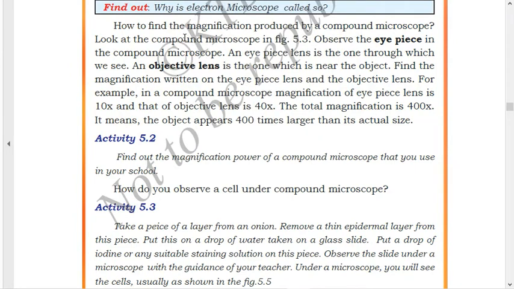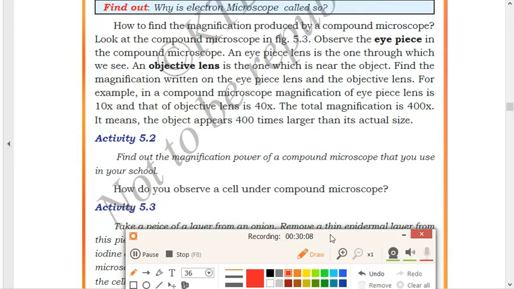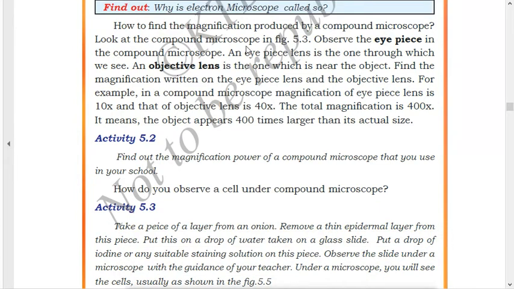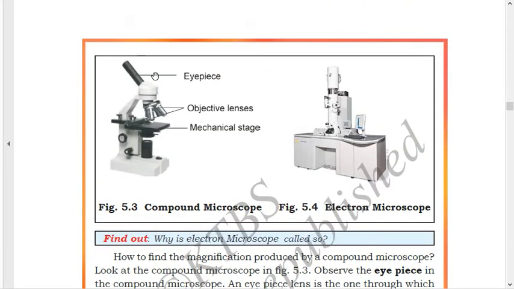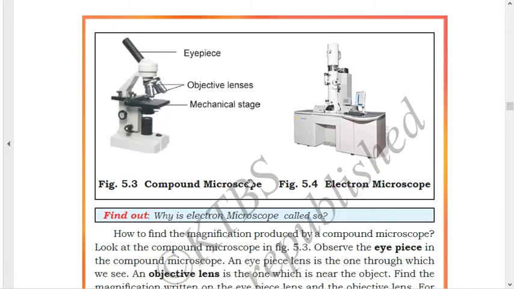How to find the magnification produced by a compound microscope? Look at the compound microscope in figure 5.3. Observe the eyepiece in the compound microscope. The eyepiece lens is the one through which we see. As you can see in the diagram, the eyepiece is at the top. We have to place the eyepiece near our eyes so that we can see the image of the object.